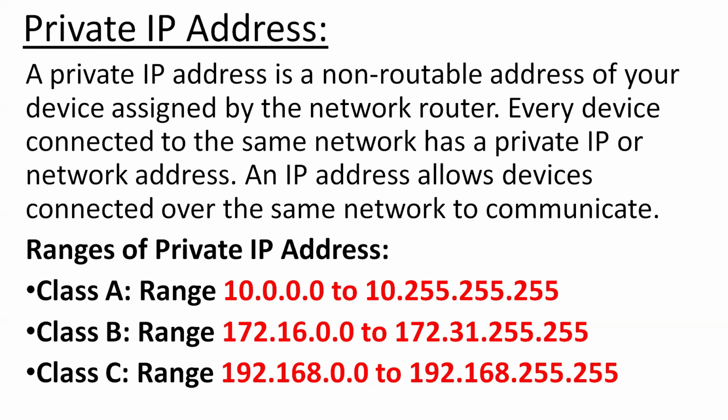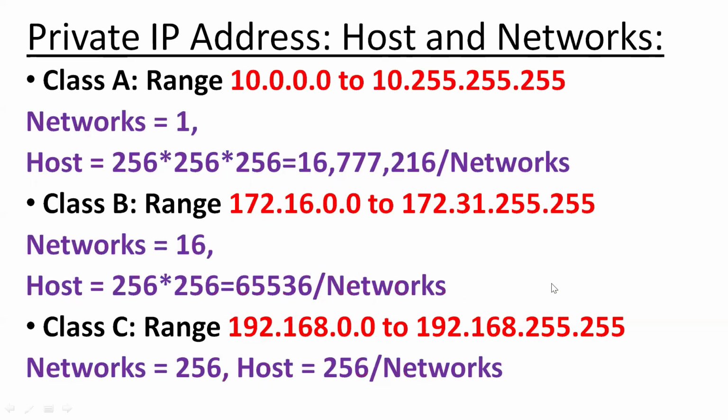In class A, the range is 10.0.0.0 to 10.255.255.255. In class B, 172.16.0.0 to 172.31.255.255. Class C: 192.168.0.0 to 192.168.255.255. Private IP address, hosts and networks. Class A, network is 1 and the others are host. Class B, network is 16 and the others are hosts. And class C, network is 256 and 256 is host.